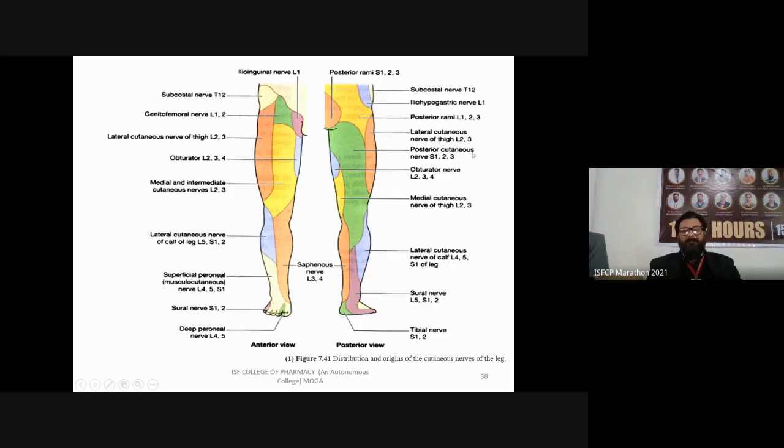The medial cutaneous, you can see it is in yellow color at the posterior view, like other colors also. The lateral cutaneous nerve of calf of leg L4, L5, S1. The sural nerve L5, S1, S2. And the last is your tibial nerve S1 and S2. So these are the different types of cutaneous nerves of the leg.